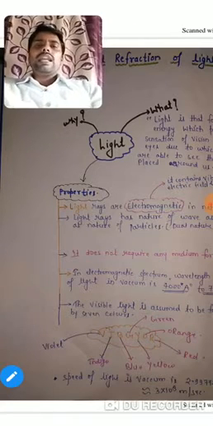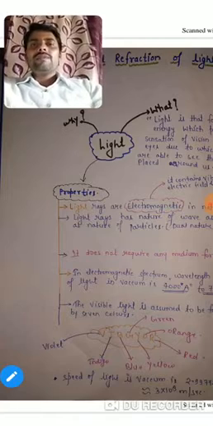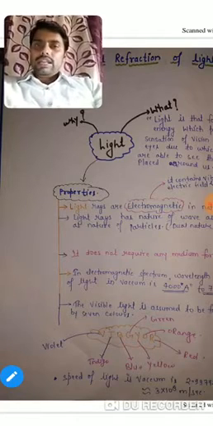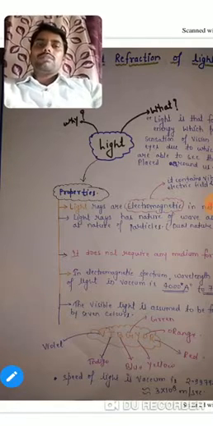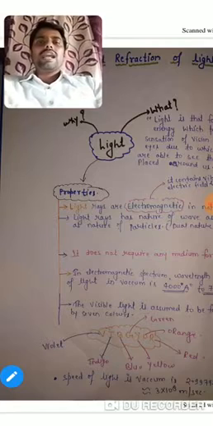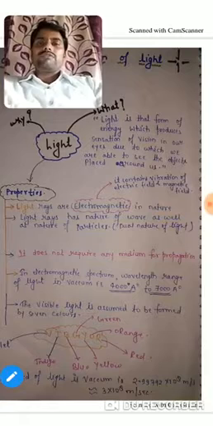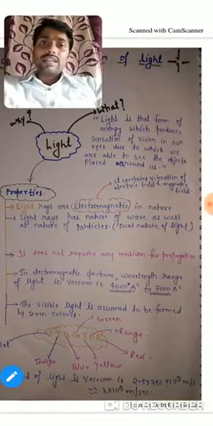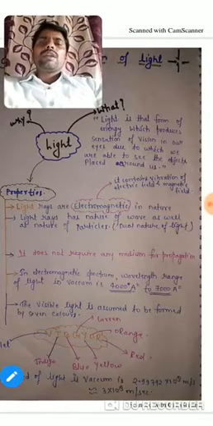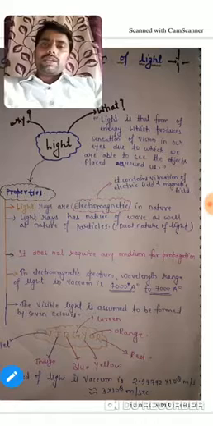Light rays are electromagnetic in nature. So what does this term electromagnetic mean? It means the light rays contain electric field as well as magnetic field. Just remember this point.